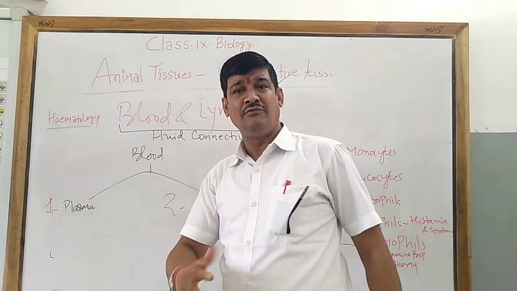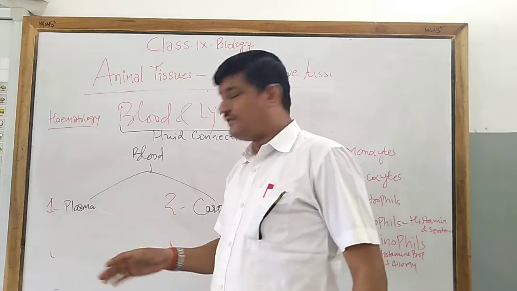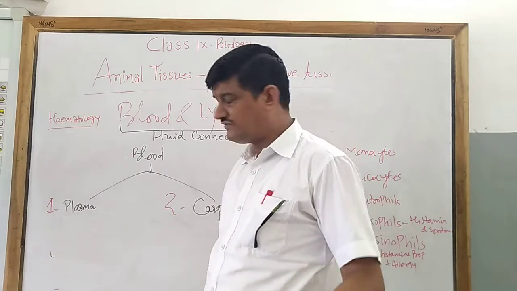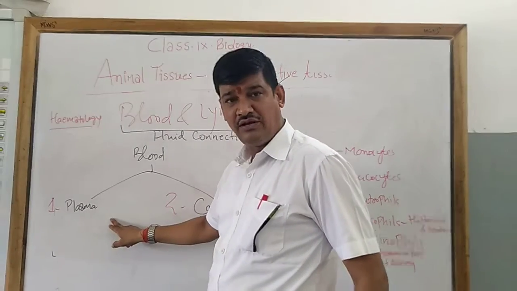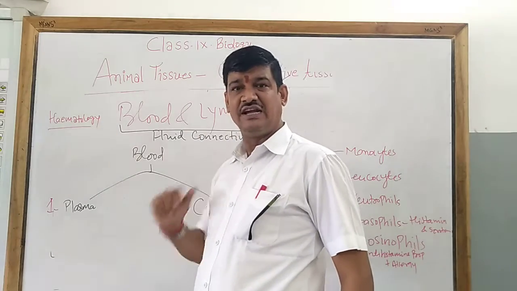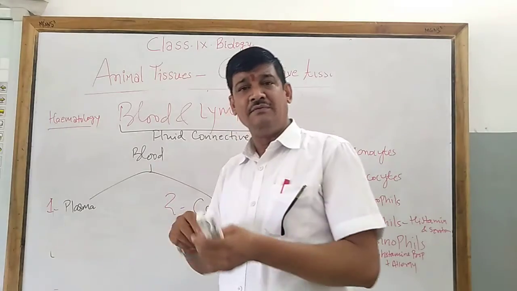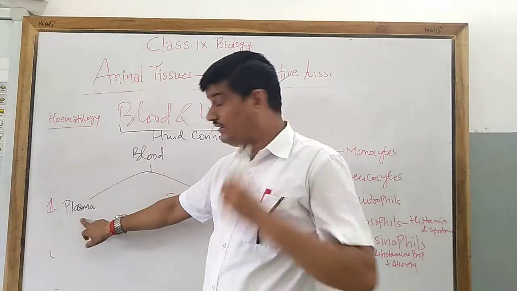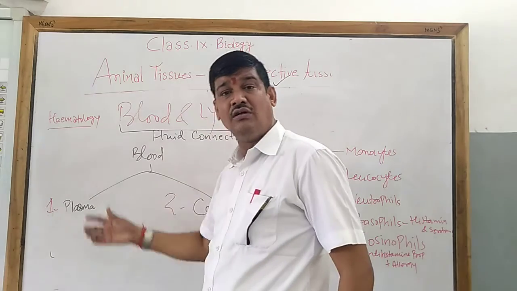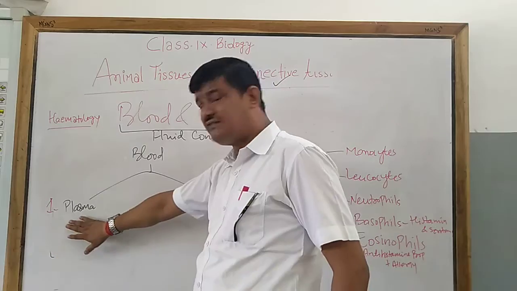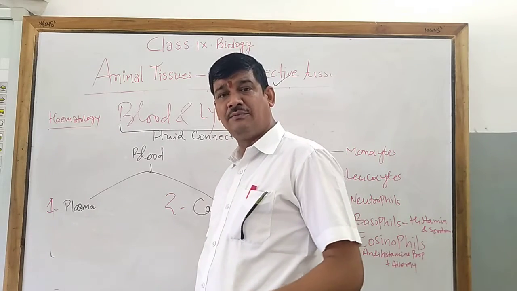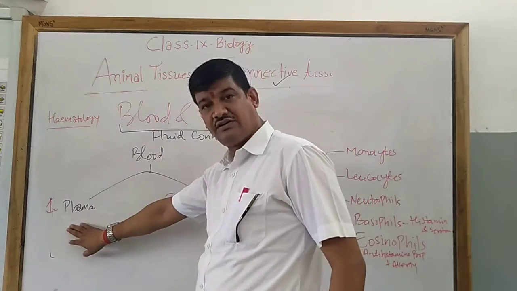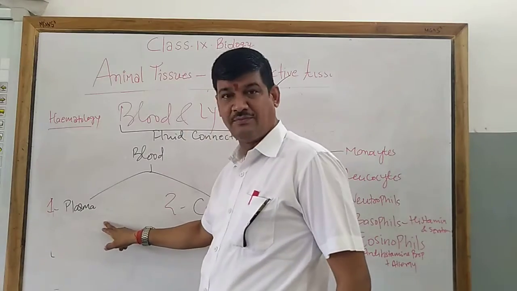For the testing of any pathological disease, for example, if anybody takes a sugar test or any hormonal test, so what is taken from the body? Plasma. Actually blood is taken out, and the plasma is separated by the centrifugation process. This is a light yellowish colored fluid, and it contains all the required material, for example, proteins, carbohydrates, sugar, hormones, antibodies, minerals and salts, etc. So this is about the plasma.